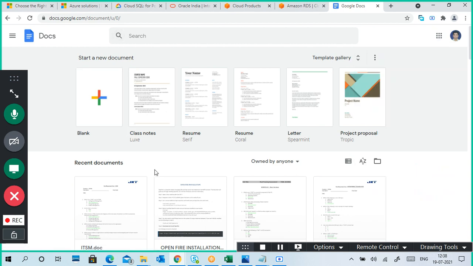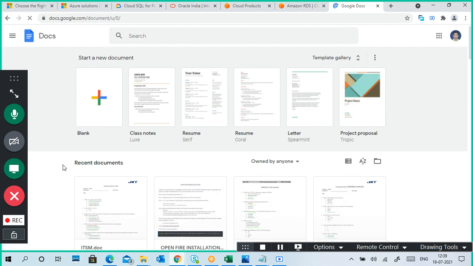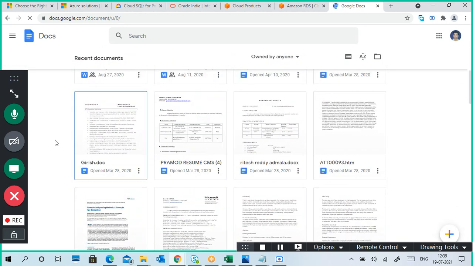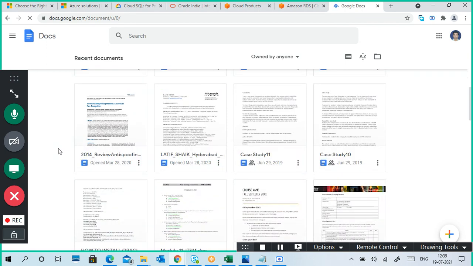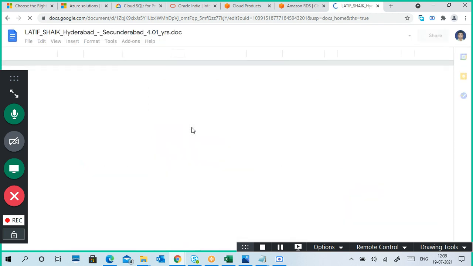You can compose a simple document. I click here, and like that you can open any document.